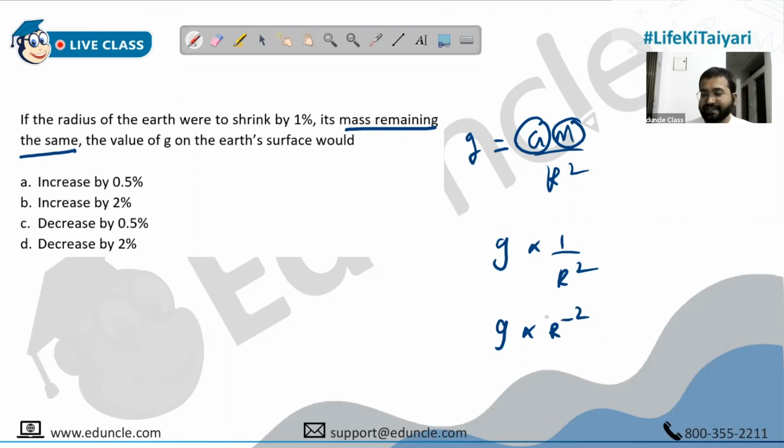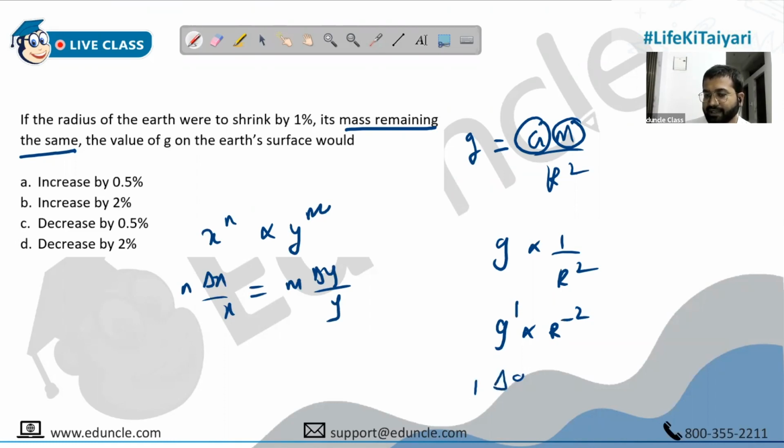Shortcut formula, this is the reason that I have taken this, to remind you that whenever the percent is 1%, 2%, 0.5%, 3%, 5%, anything less than 10%, then you have to use this direct formula. x raised to n is proportional to y raised to m, then n delta x upon x equals m delta y upon y. So this is g raised to 1 proportional to r raised to minus 2. So 1 delta g upon g is minus of 2 delta r upon r.